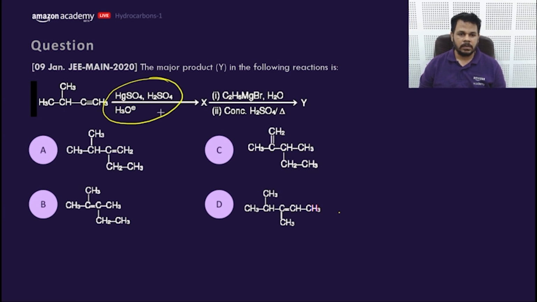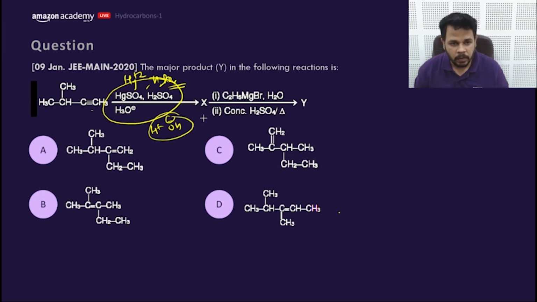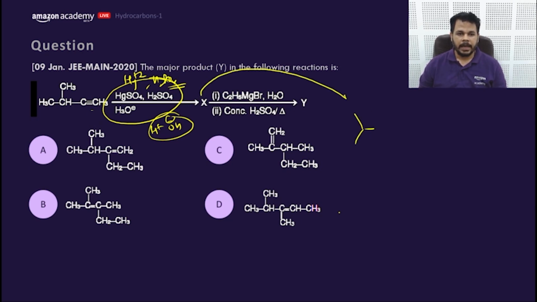oxymercuration, demercuration. Sorry, Hg plus 2 addition with H2SO4 is very important. What would be the answer? Firstly, you will add H plus and OH minus, that means hydration of alkyne, which will create either aldehyde or ketone. Mostly ketone will form. So what is the X? X would be this,